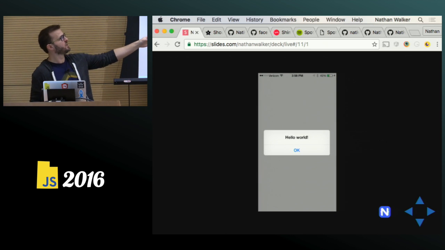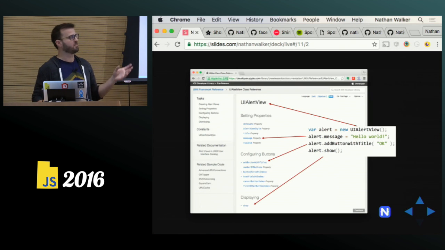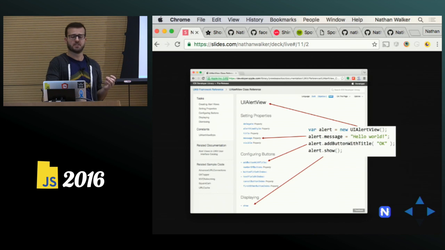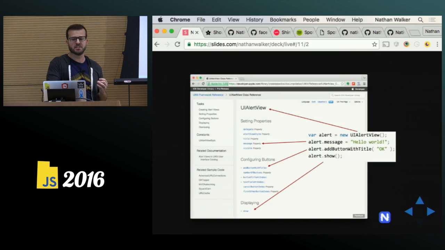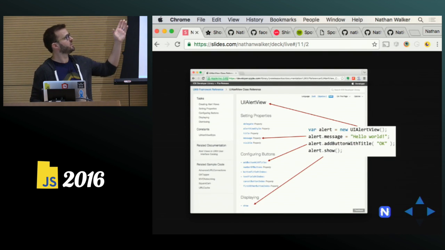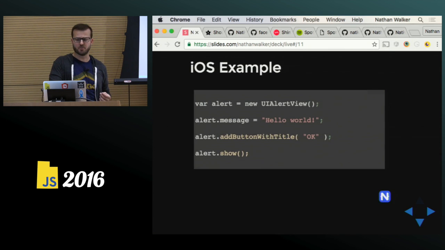That is a native alert dialog on iOS, and this is straight from the Apple docs. So you can see UI alert view is a native class. And so, again, we are constructing a new UI alert view. We're setting message to a string, and that is a native property on that class. And we're calling add button with title, which again is straight from their docs. So every single one of the API calls, all these properties, you can access in NativeScript and code right against them.